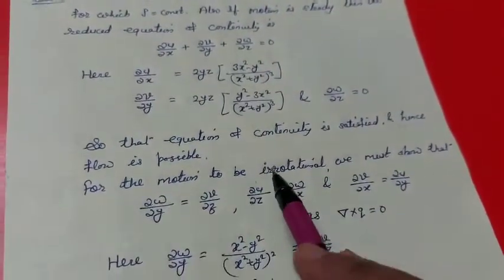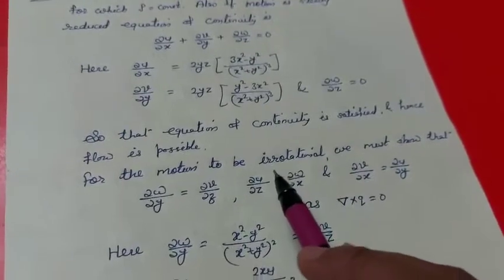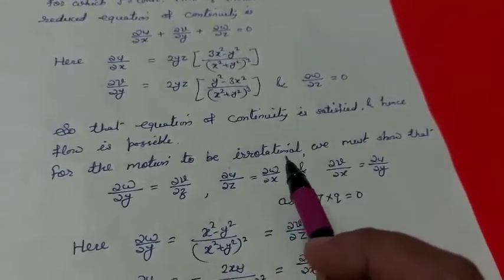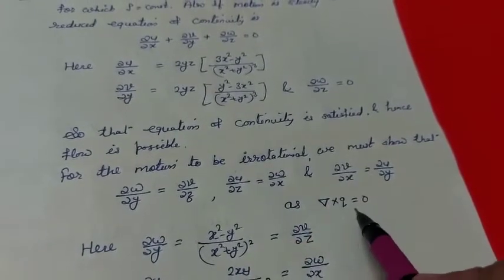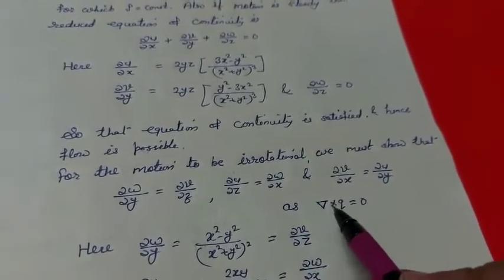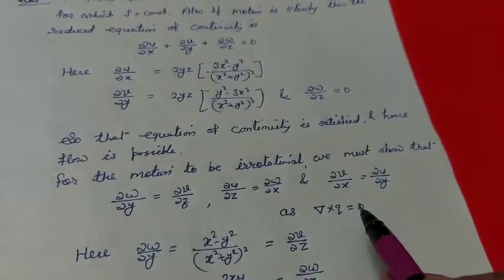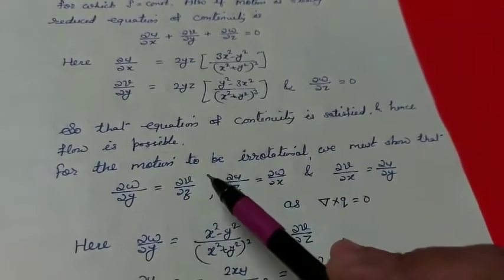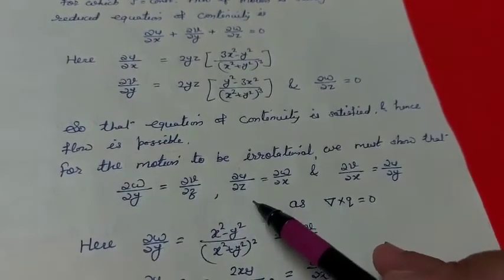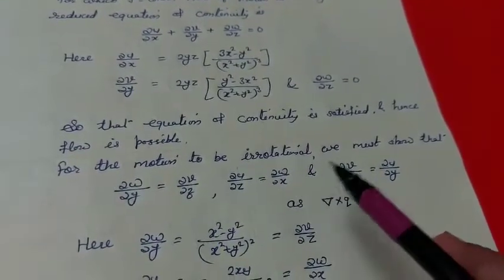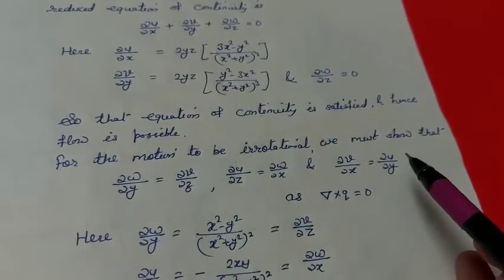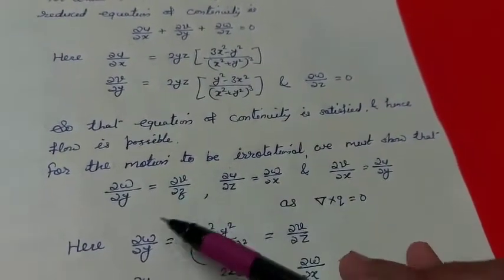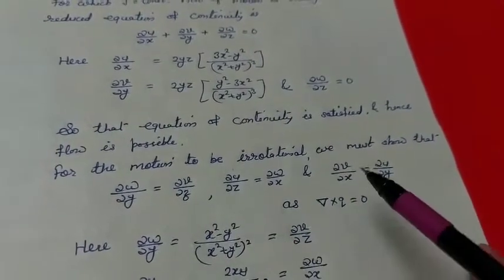Now we have to show that the motion is irrotational. If the motion is irrotational, then del cross q must be 0, and del cross q equal to 0 gives the result del w by del y equal to del v by del z, del u by del z equal to del w by del x, and del v by del x equal to del u by del y. Means for the motion to be irrotational, we must show these results equal.